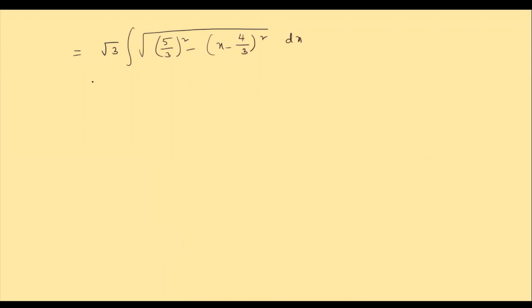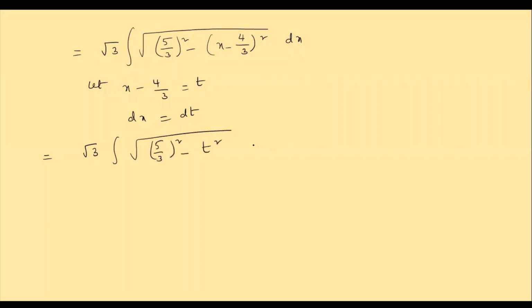So if you take it as t, let x minus 4 by 3 is equals to t, children. So when you differentiate on both sides, it becomes dx is equals to dt. It is not a must, children. Here you can do directly also as what we did in the previous sum. Clear? Root 3 into integral of under root 5 by 3 whole square minus t square into dt. Clear? So this is the term we get.